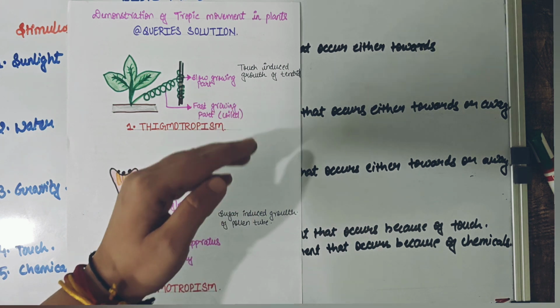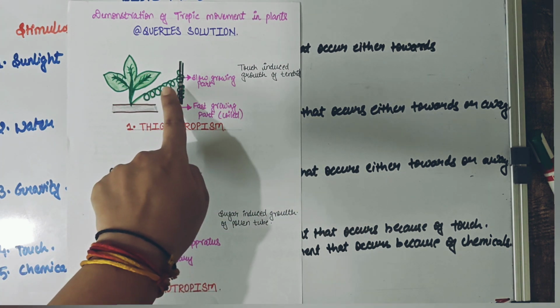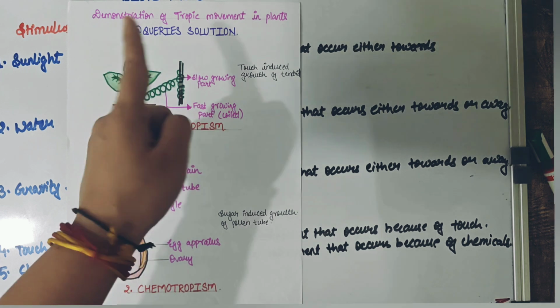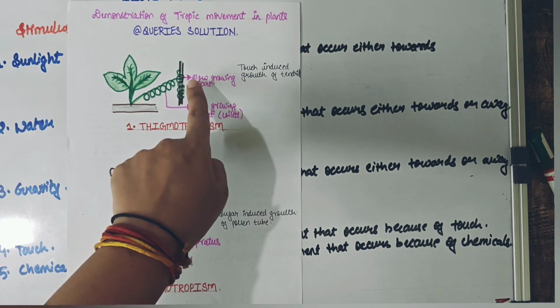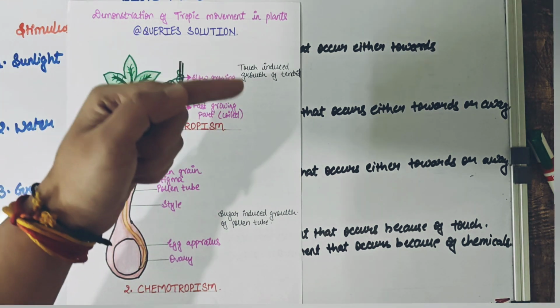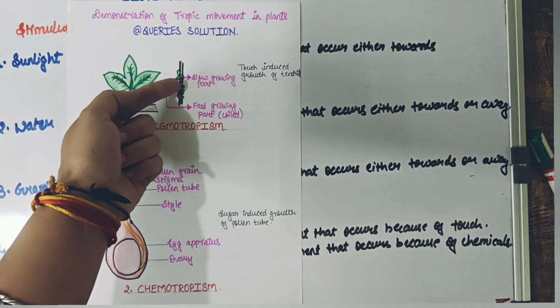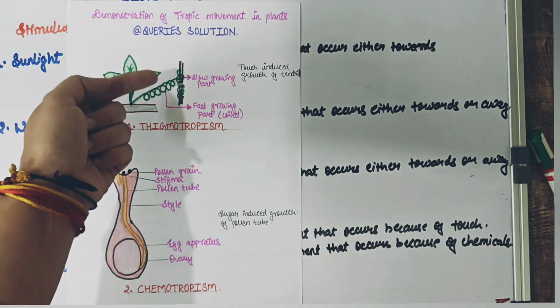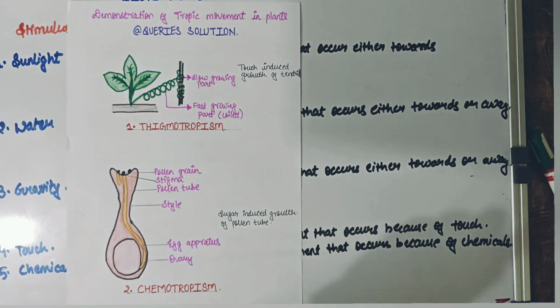And since the plant is growing at a higher speed here compared to the parts which are not touched, what is going to happen? The plant will eventually start coiling, because here the growth would become extensive. So the coiling will happen. So now you can relate.